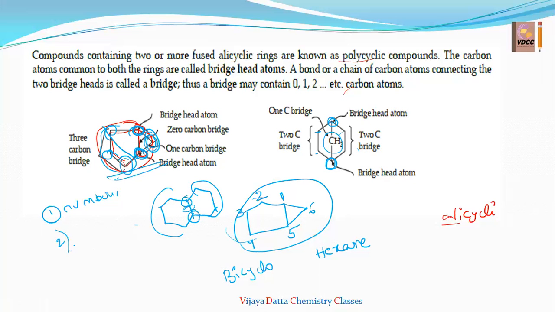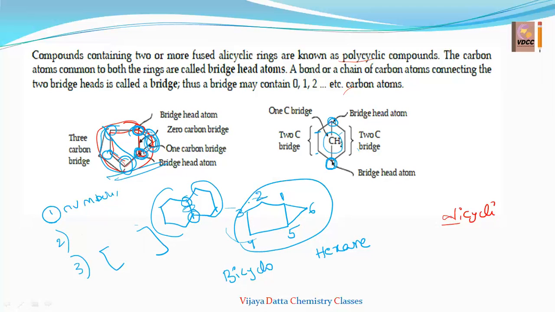Second one, you have to write bicyclo at the front, and the number of carbons is indicated at the end, at the middle. How many bridge head atoms are attached with the bridges is very important. Here, the bridges are represented with square brackets. Each bridge's atoms will be separated with a full stop.